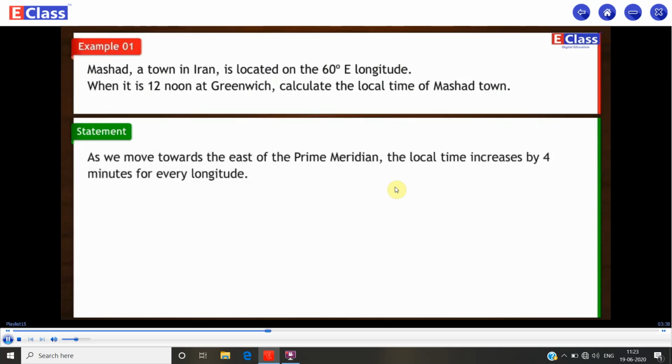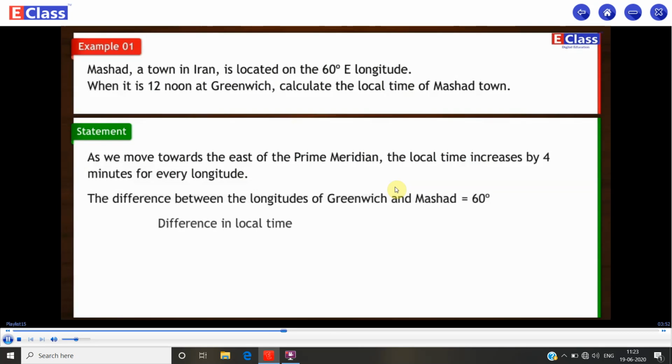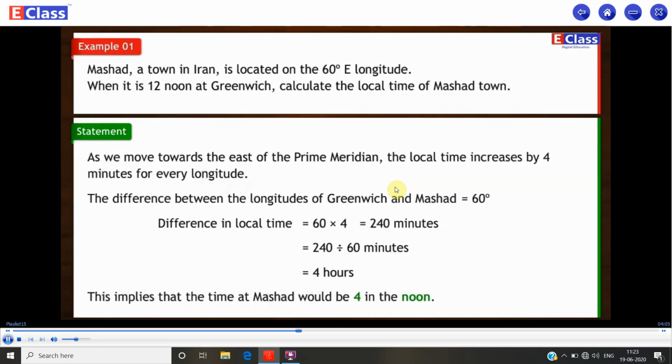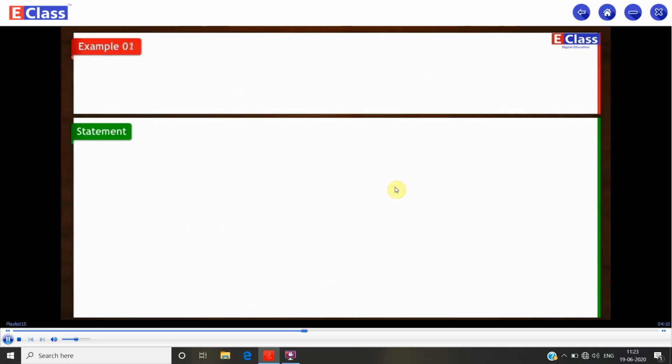Statement: as we move towards the east of the prime meridian, the local time increases by 4 minutes for every degree of longitude. The difference between the longitudes of Greenwich and Mashhad is equal to 60 degrees. Difference in local time is equal to 60 into 4, which is 240 minutes, which is 240 divided by 60 minutes, equal to 4 hours. This implies that the time at Mashhad would be 4 in the afternoon.